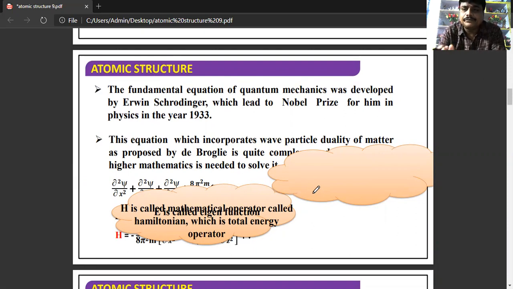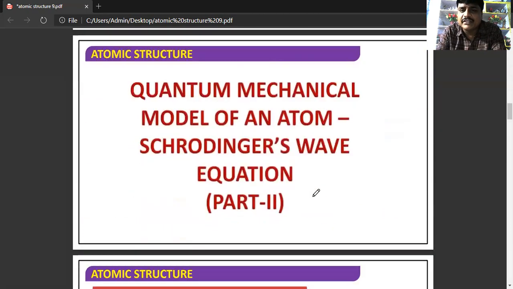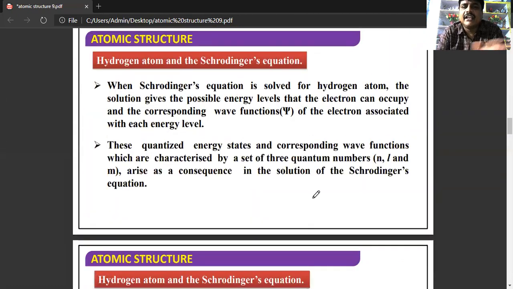But what is the difference between classical mechanics and quantum mechanics? In quantum mechanics, they have considered the dual nature, that means both particle nature as well as wave nature. So what is the equation? Dou square psi by dou x square plus dou square psi by dou y square plus dou square psi by dou z square plus 8 pi square m by h square into (E minus V) into psi is equal to 0. This is known as the Schrodinger equation.